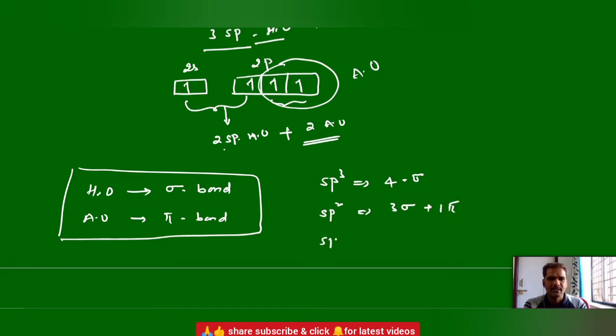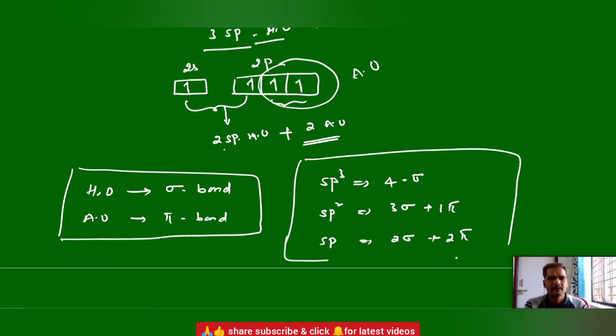And in the case of sp hybridization, it can form 2 sigma bonds and 2 pi bonds. This also you should remember. If carbon is attached with 4 single bonds only, sigma bond is nothing but a single bond; pi bonds are due to multiple bond formations.